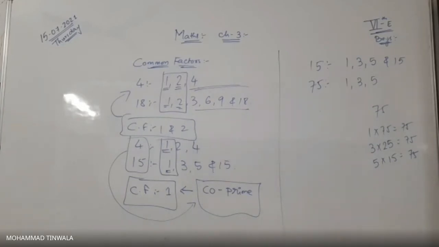Okay. Then 8, 9, 10. That's it, I think. There is no other table in which 75 belongs. So 1, 3, 5, 15, 25 and 75. Any doubt here?